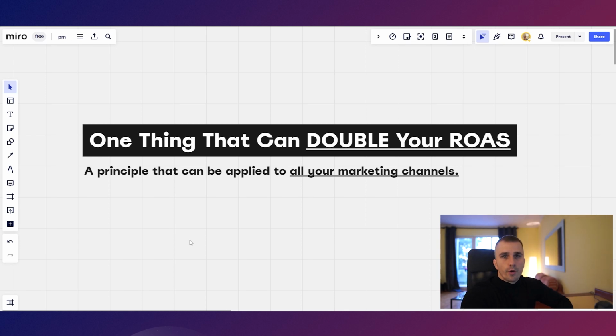So you have created your ad, you have published it on your ad account, and after 3 days of the optimization, you're not happy with the results you see. You have the low ROAS, low CPA, you're barely profitable or even unprofitable on your first purchase. This thing that I will show you in the next few minutes can literally double your ROAS and decrease your CPA significantly. And this is the principle that can be applied on your ads, on your landing pages, or even on email marketing. So basically, this is the principle that can be applied to all your marketing channels.